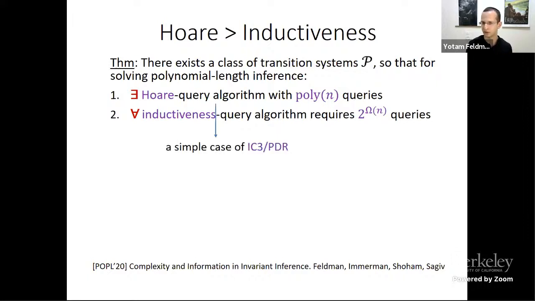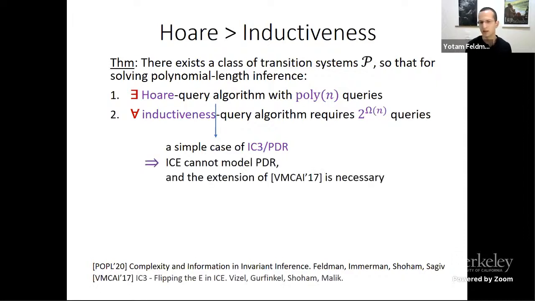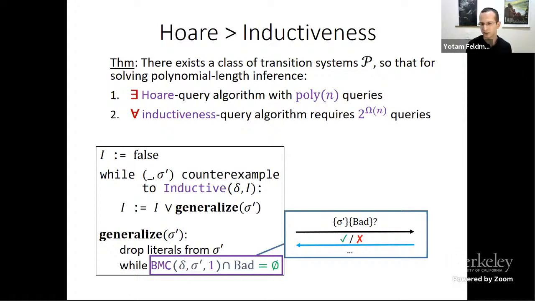And the algorithm that actually achieves the upper bound is in fact a simple case of IC3 PDR, which proves that ICE can't model PDR and the extension by Vizel et al. is necessary. This upper bound is also achieved by the same algorithm I showed you with the bound of 1. And the part in the algorithm that can't be modeled using inductiveness queries is exactly this bounded model checking that happens in generalization. So this shows the importance of this check for the power of this algorithm.